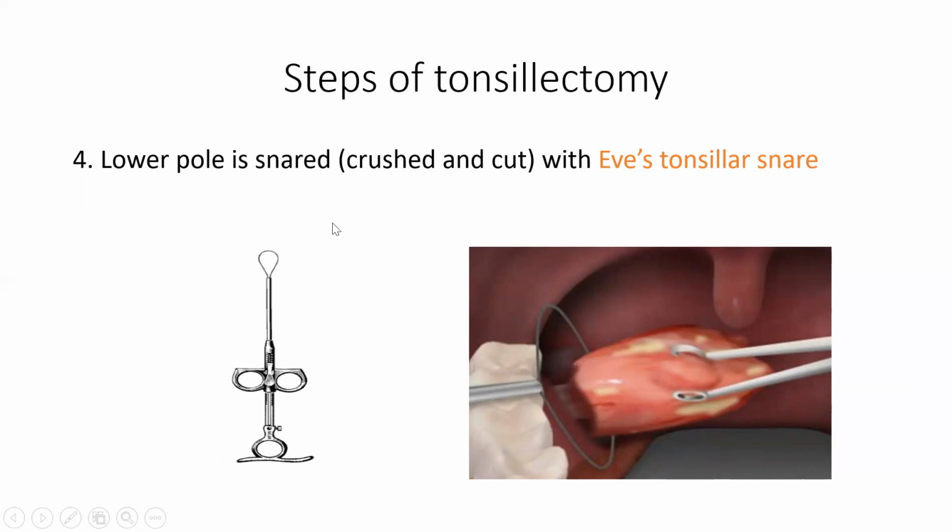The advantage of this snare is that it first crushes the vessels or crushes the tissue and then it cuts. Because if we sharply cut this tissue, it will start bleeding. But this snare, it will first crush the tissue and then it will cut. So it will achieve hemostasis simultaneously also. Another mechanism is that crushing the vessels will release thromboplastin, which will clot the blood and it will prevent hemorrhage. So that is how the lower pole is separated. Alternatively, this lower pole can be ligated by silk sutures also, but commonly it is snared out.